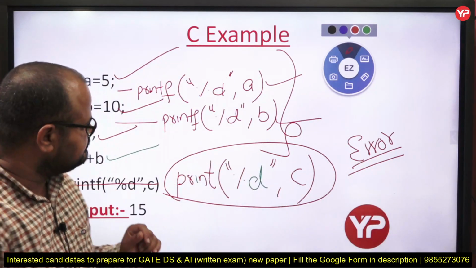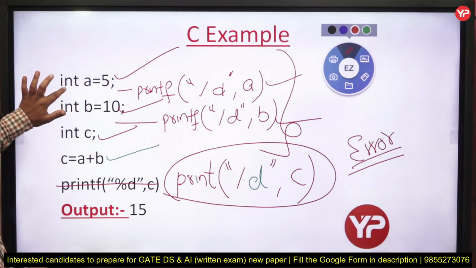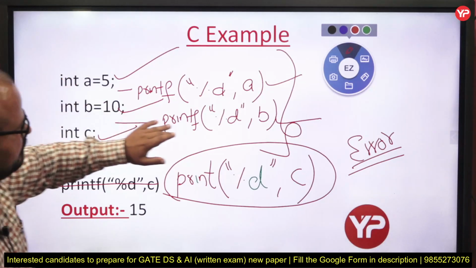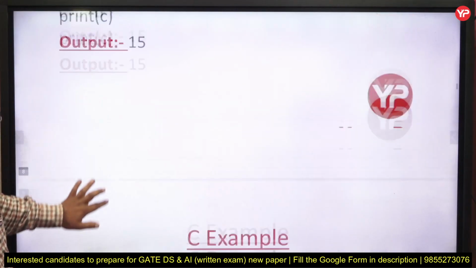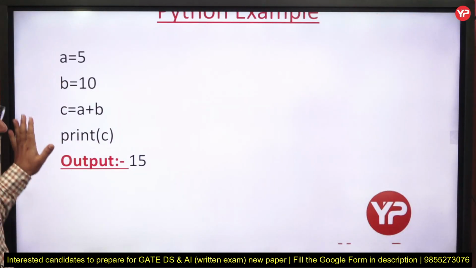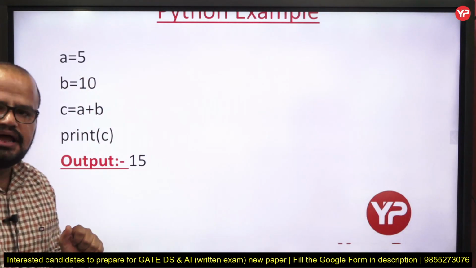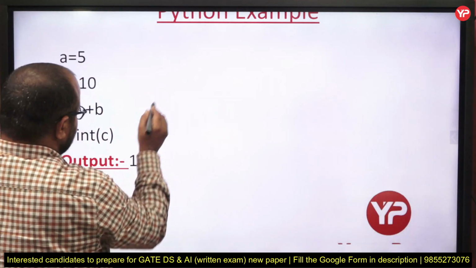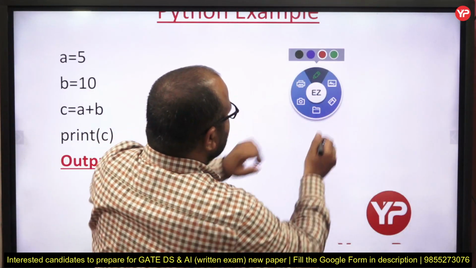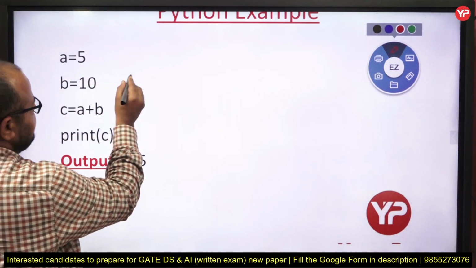Now, what do we mean by variable? We know how we can declare a variable in C. We know we have to write their type, but in the case of Python, there is no need to write the type. At the back end, it automatically understands the type. But still, if you want to fix the type, then how do you have to write it? They provide a specific syntax.